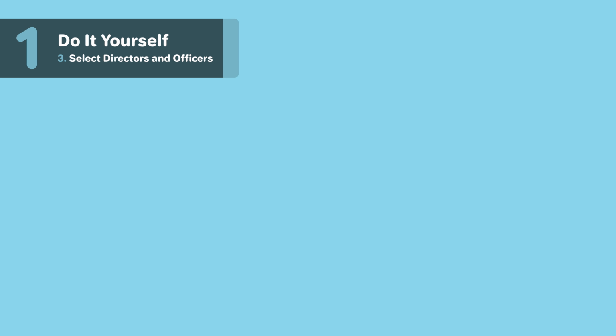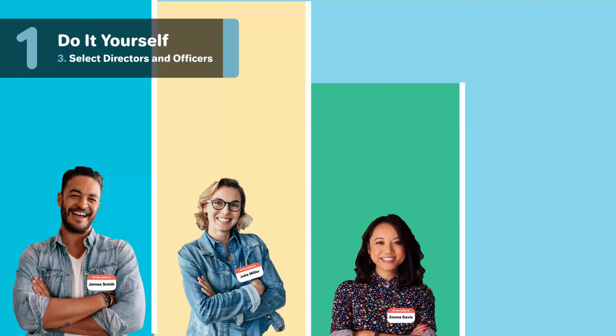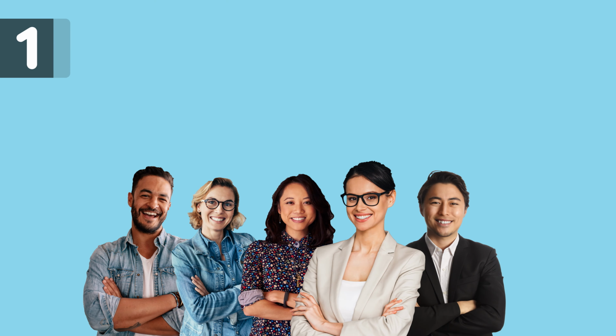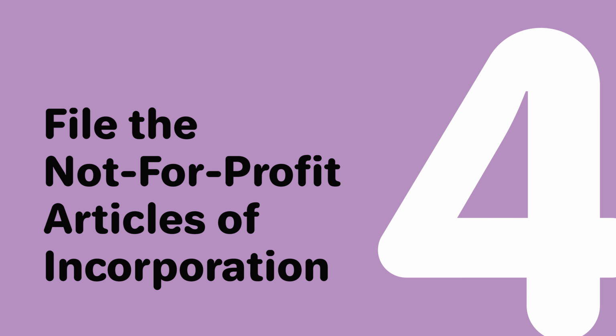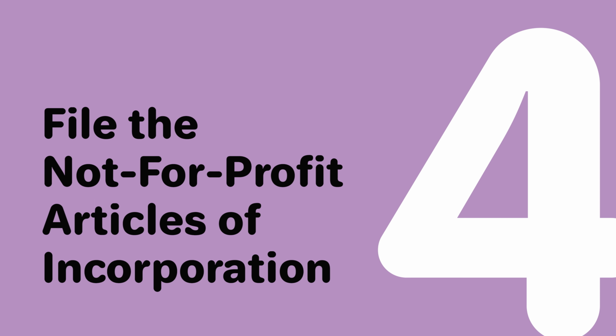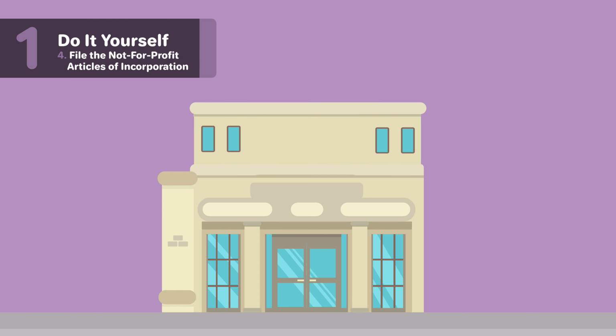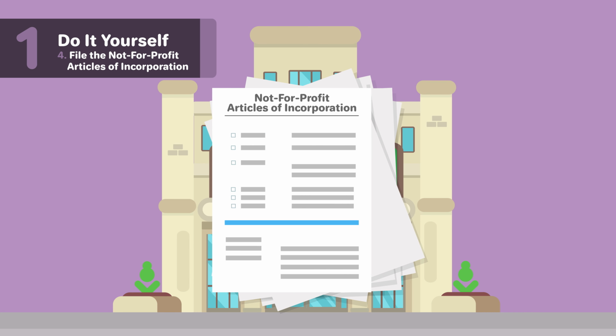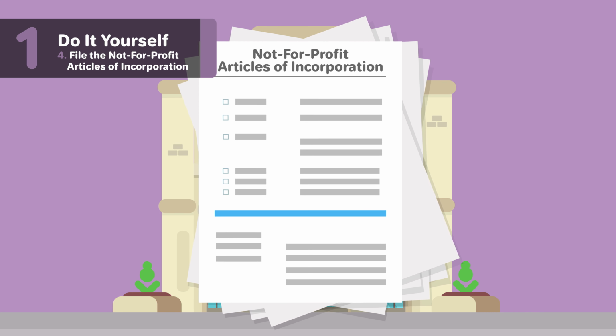If your organization plans to apply for 501c3 status for federal tax exemptions, it must elect at least 3 directors not related to each other, a president, and a secretary. 4. File the not-for-profit articles of incorporation. To form a nonprofit corporation, you will need to file official papers with Illinois. In Illinois, this is called the not-for-profit articles of incorporation.